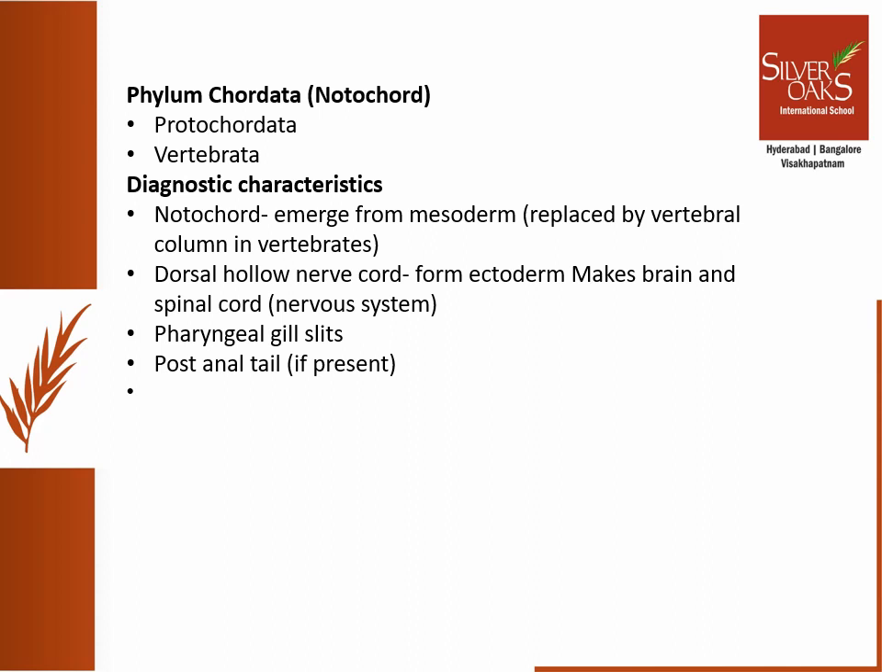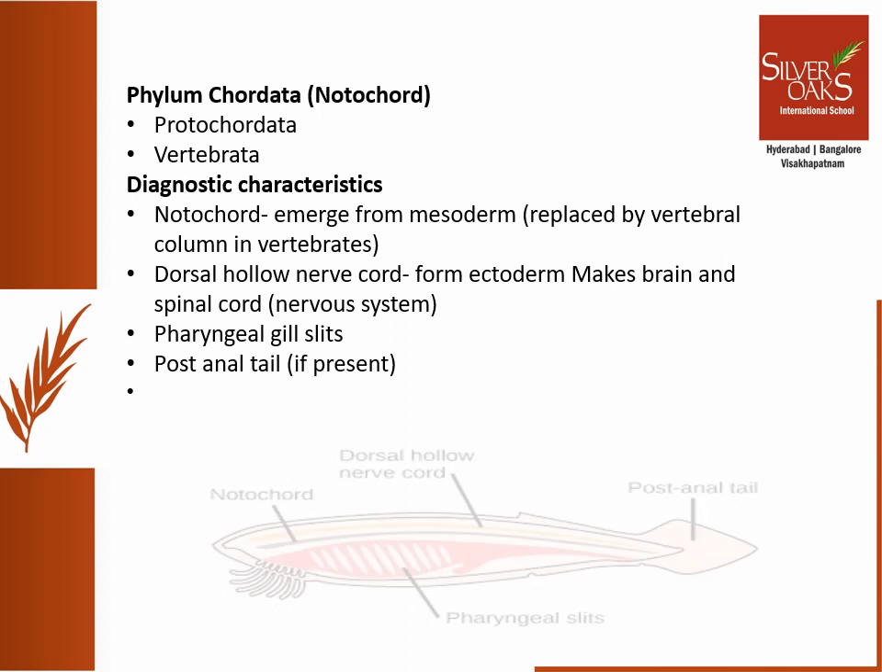The third important feature is the presence of pharyngeal gill slits. So these three features should be there in an animal if it is under the phylum Chordata. What are these? Notochord, nerve cord and pharyngeal gill slits. At times, a fourth feature, which is a post-anal tail, is also present in animals of this phylum.